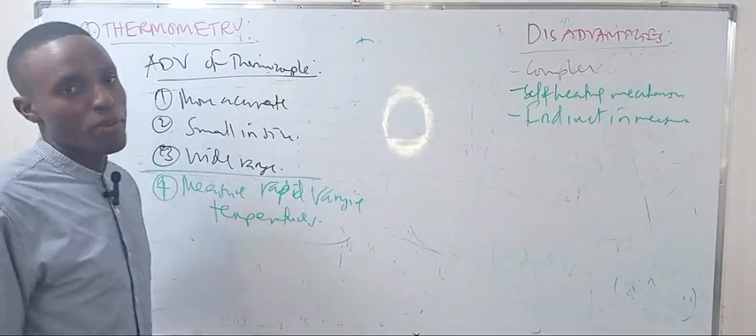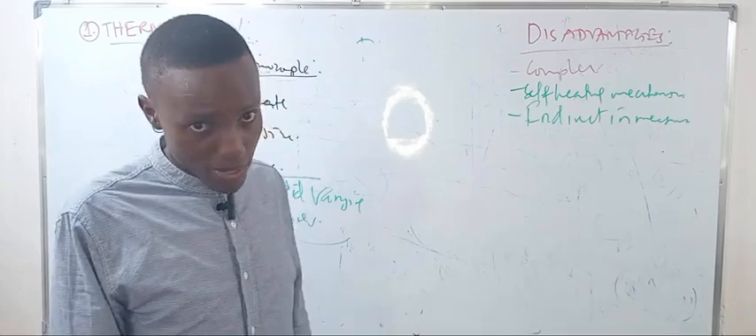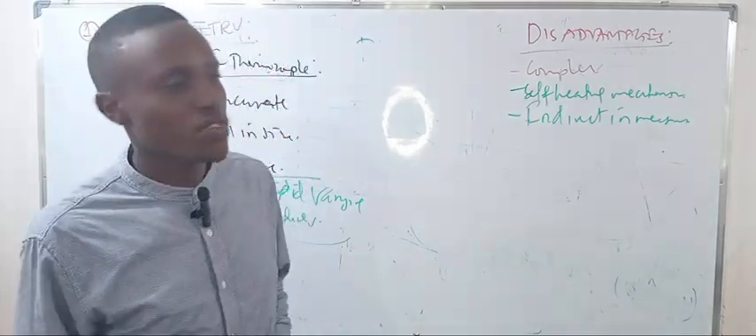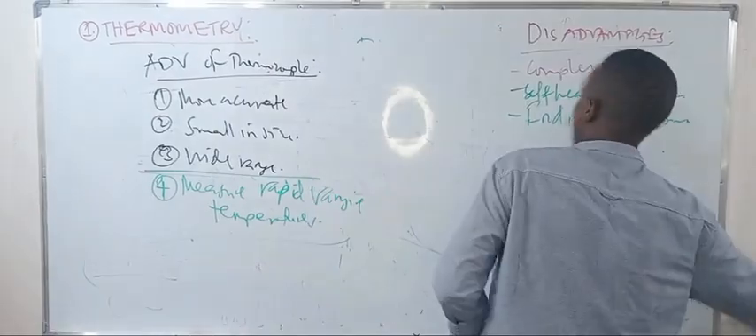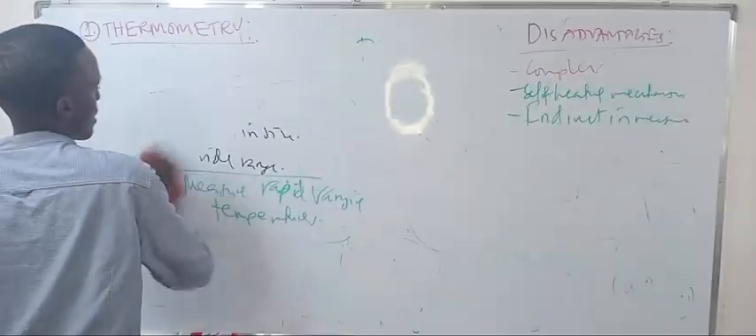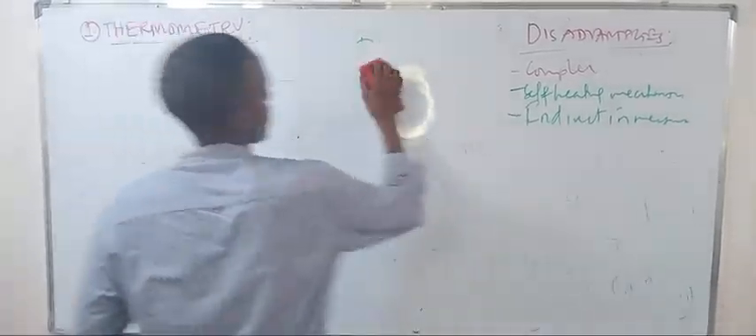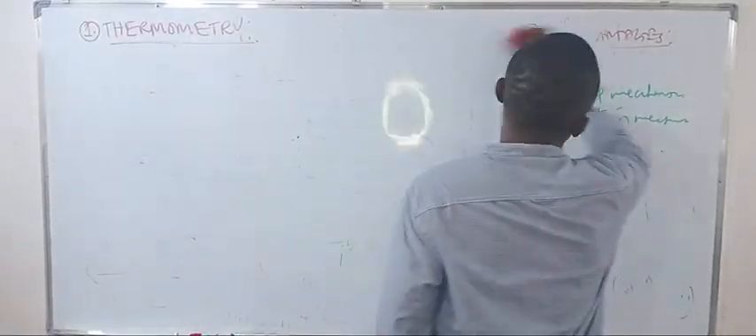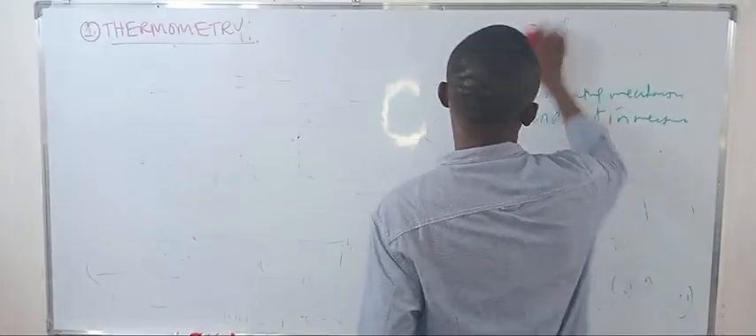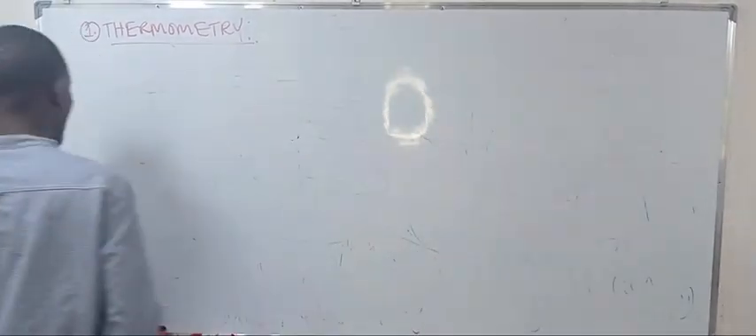The last one is the pyrometer. The pyrometer measures temperature by using radiation properties, either the frequency or the wavelength of the radiations. Let's discuss the pyrometer. What is a pyrometer and how does it operate?